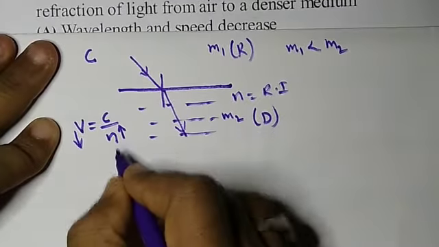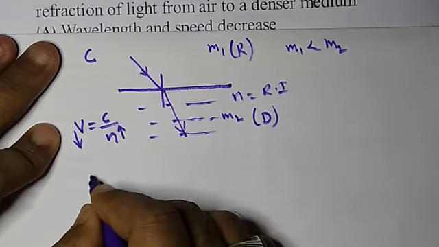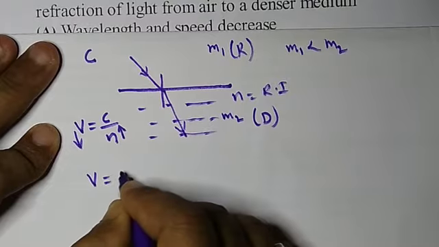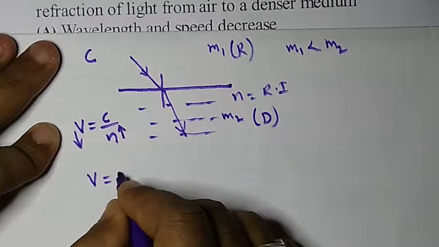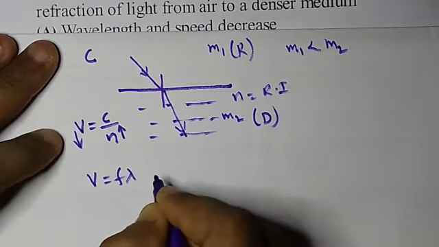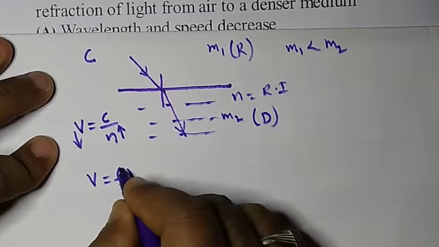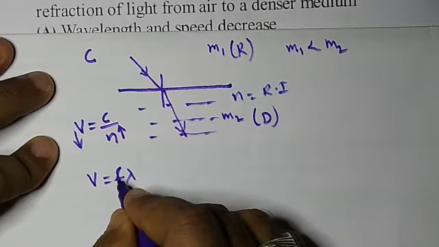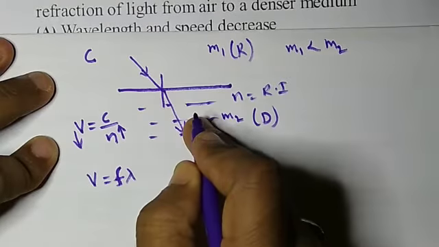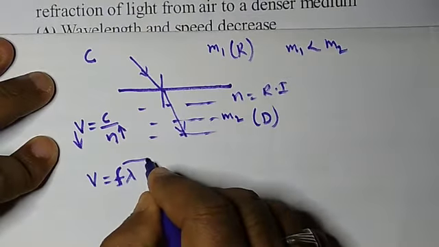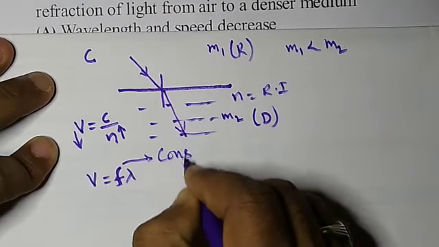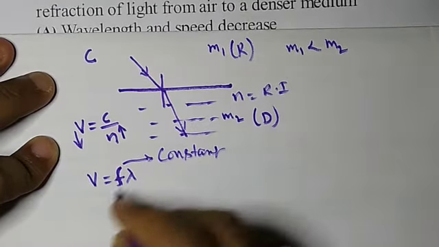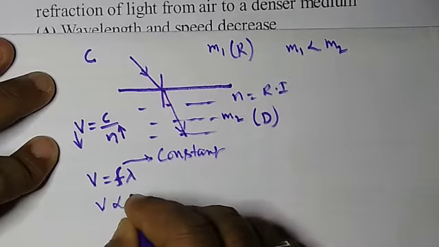And one more formula is there, that is, velocity of light is equal to f lambda, where f is the frequency of light. If light travels from one medium to another medium, the frequency of light will always be constant, it doesn't change. That means v is proportional to lambda.